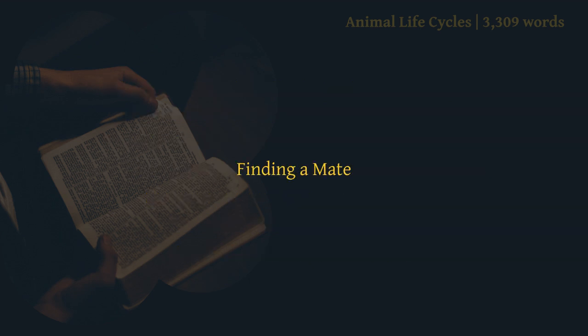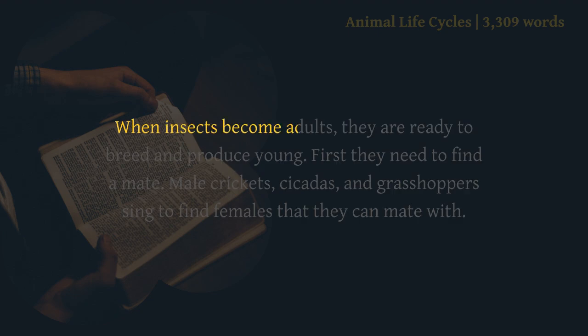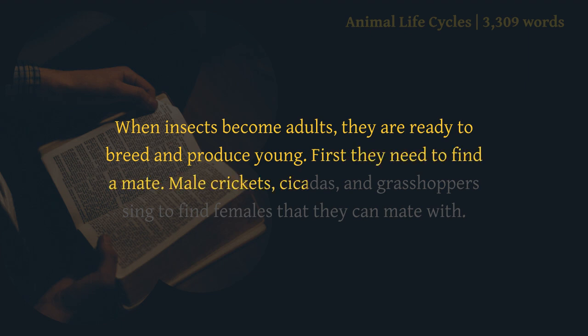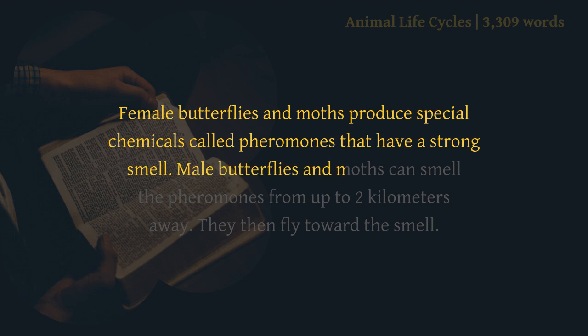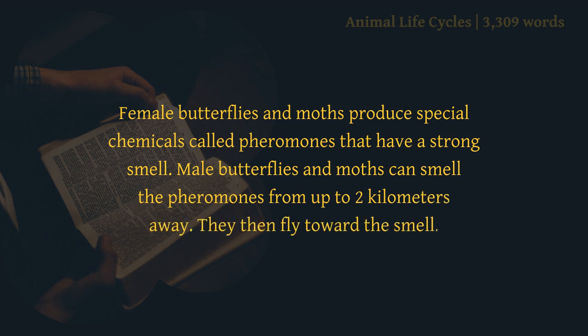Finding a mate. When insects become adults, they are ready to breed and produce young. First they need to find a mate. Male crickets, cicadas, and grasshoppers sing to find females that they can mate with. Female butterflies and moths produce special chemicals called pheromones that have a strong smell. Male butterflies and moths can smell the pheromones from up to 2 kilometers away. They then fly toward the smell.